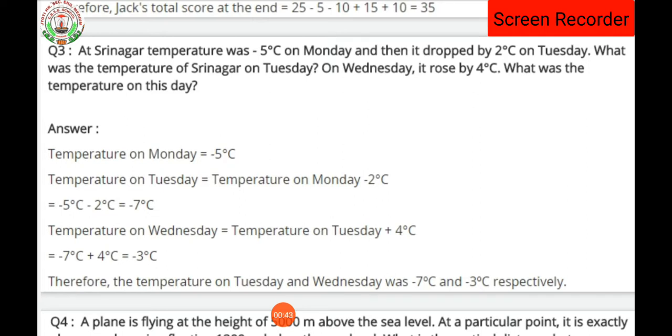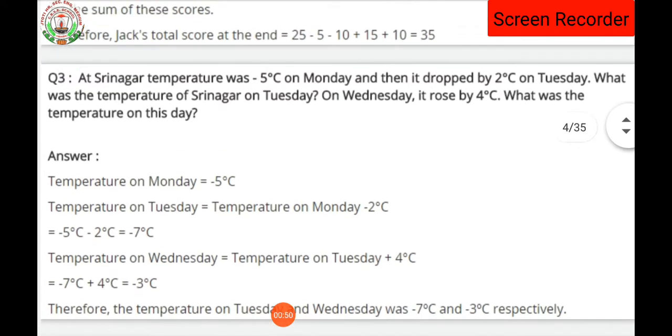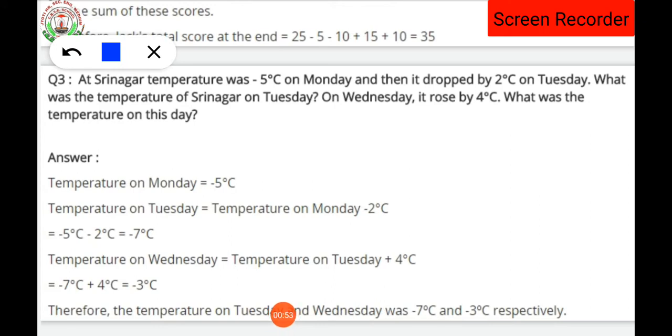At Srinagar the temperature was minus 5 degrees Celsius on Monday. The city is Srinagar, and on Monday its temperature is minus 5 degrees centigrade. Clear? Then it dropped by 2 degrees Celsius on Tuesday. Dropped means the temperature decreases by 2 degrees Celsius.